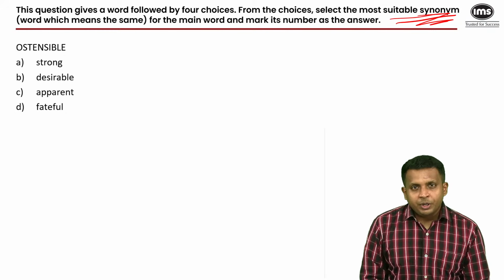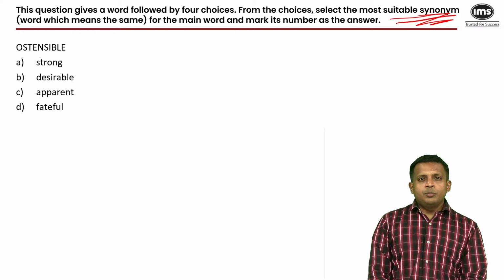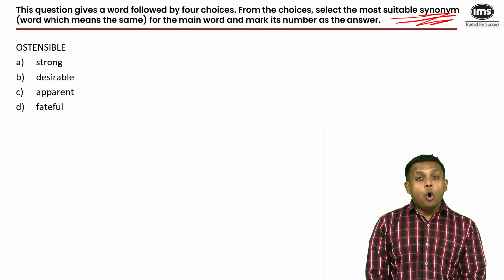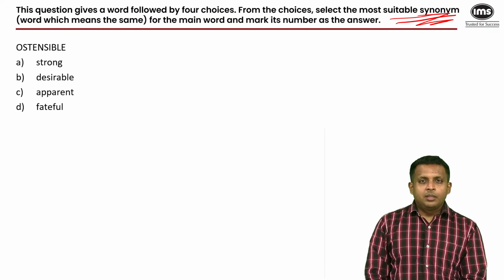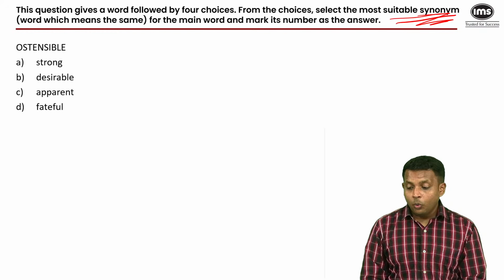So people are taking precautions across the country in terms of refraining from buying gold ostensibly to help the economy survive in this volatile period. So what is ostensible is what is visible or what is